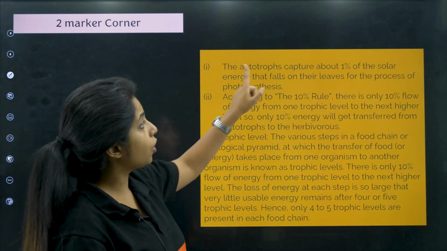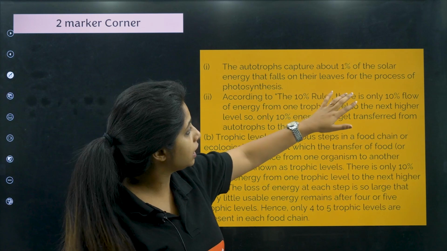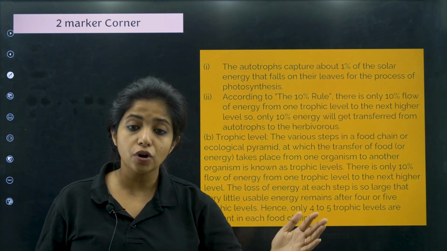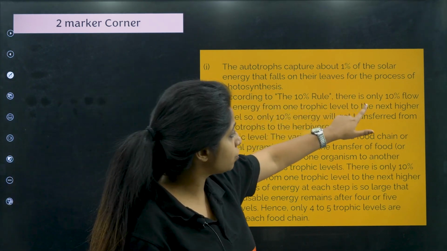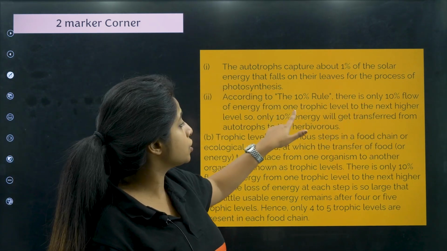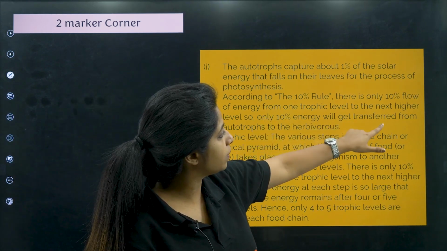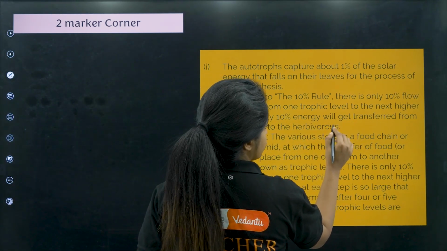So we will come back to this question and see how we can write the answer. First thing, the autotrophs, how much energy did they capture? 1% of the solar energy that falls on the leaves for the process of photosynthesis. Now, from the autotroph to the next trophic level, how much energy is being transferred? According to the 10% rule, there is only 10% flow of energy from one trophic level to the next higher trophic level. So only 10% energy will be transferred from autotrophs to the herbivores.